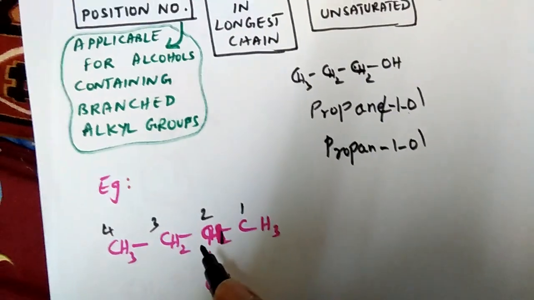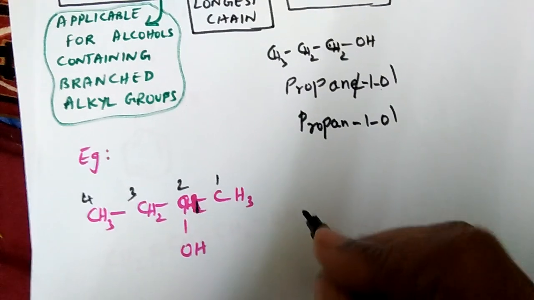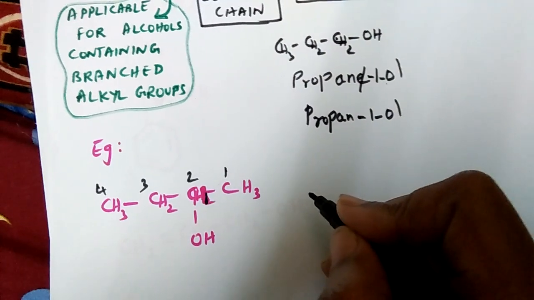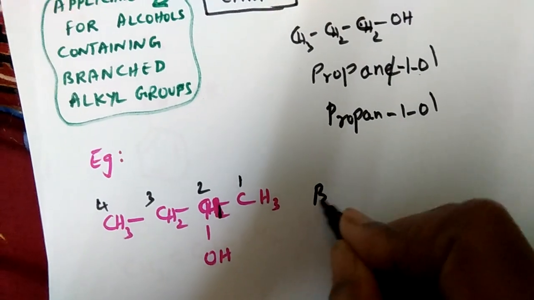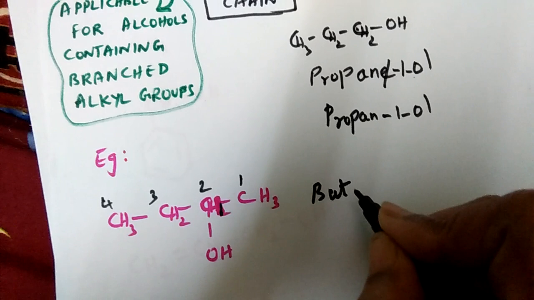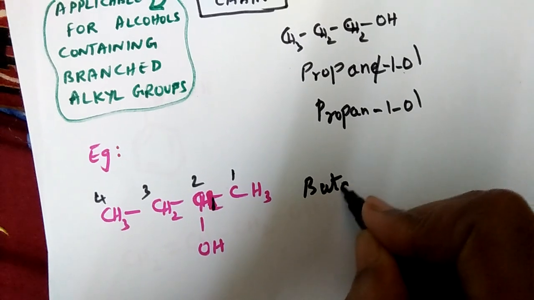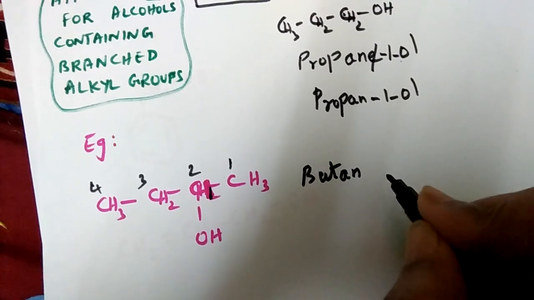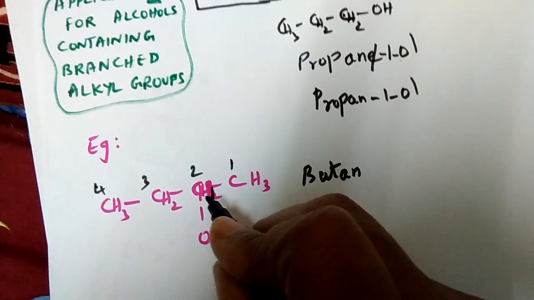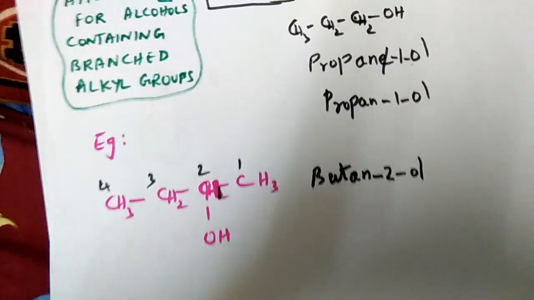There are 4 carbon atoms. There is no substituent present. It's a linear chain, not branched, with no substituent alkyl group or other group like a halogen, etc. It's only a linear chain which contains 4 carbon atoms. So the root word is but. And there is only a single bond between them. It is a saturated compound, so the primary suffix is ANE, but the secondary suffix is going to be OL, so I am cutting off the E. To the second carbon OH is attached, so butan-2-ol is the name of this compound.